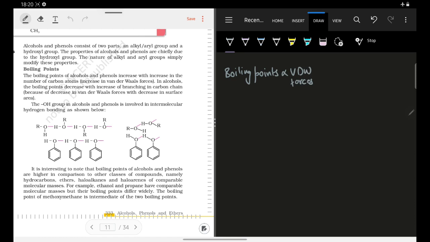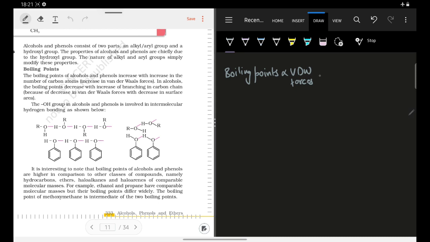So you must know one thing कि भाई van der Waals forces are both attractive and repulsive in nature, है ना? So when the two molecules of a particular compound are at a particular distance, then these van der Waals forces will be attractive in nature. Now if you bring them closer to each other than a particular limit, then these forces start becoming repulsive in nature. Okay, so these van der Waals forces are usually considered as attractive in nature until and unless the molecules are brought closer to each other than a particular limit.